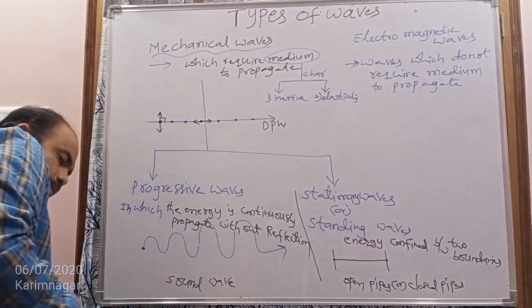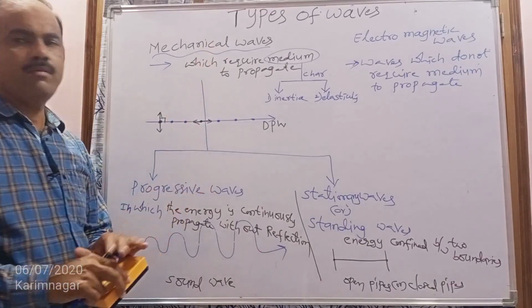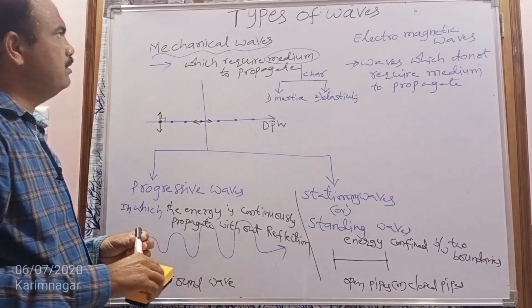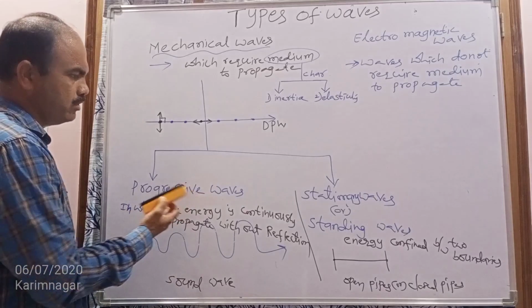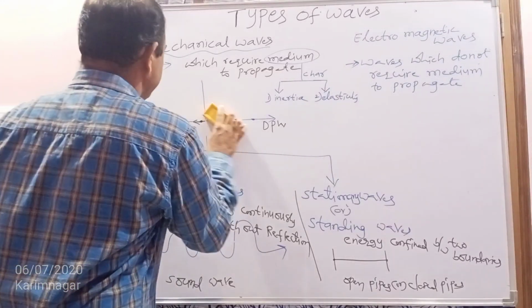So this is about the different types of mechanical waves. Now I am going to discuss the progressive waves.